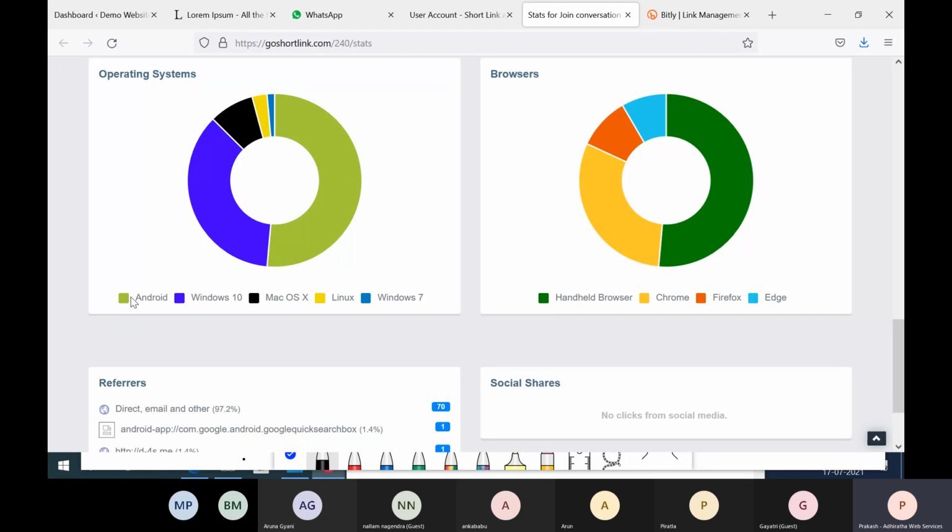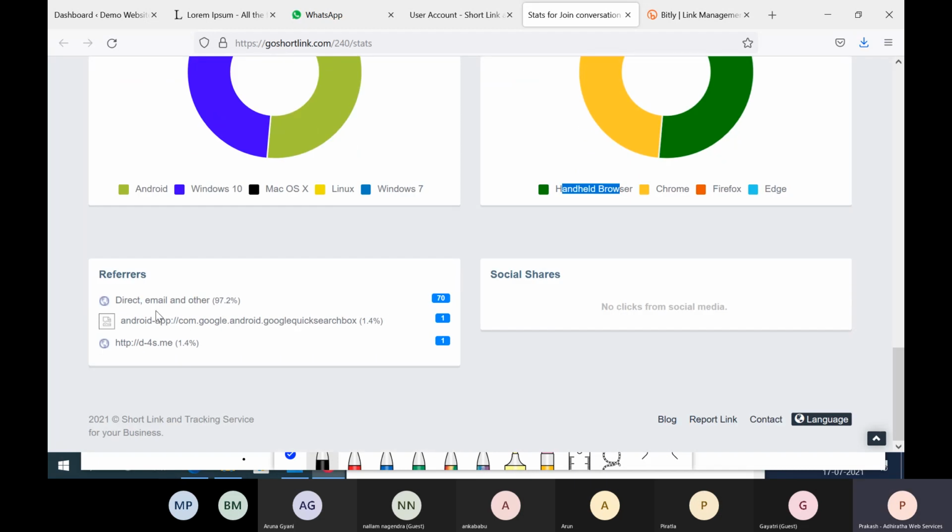Most of the people are attending from Android, so this has more clicks. In the same way, you see which browsers they are using: Chrome, Firefox, Edge, and mobile browser. And where the traffic is coming from, direct is more. This is how I get the report on each URL that I shared.